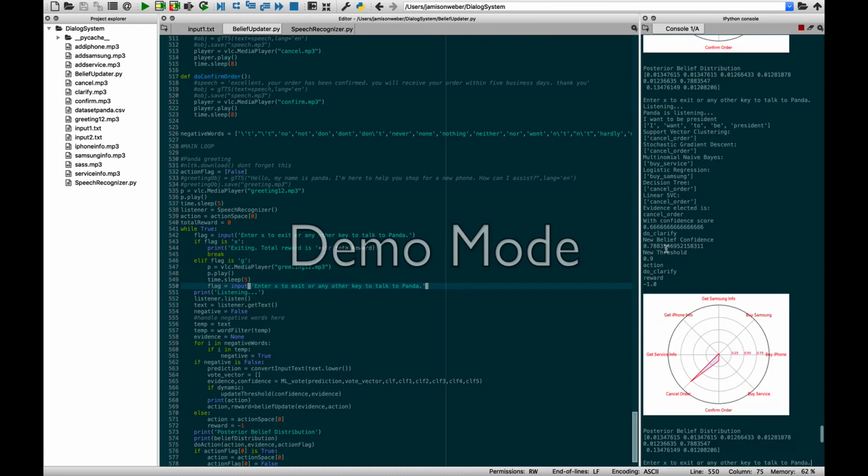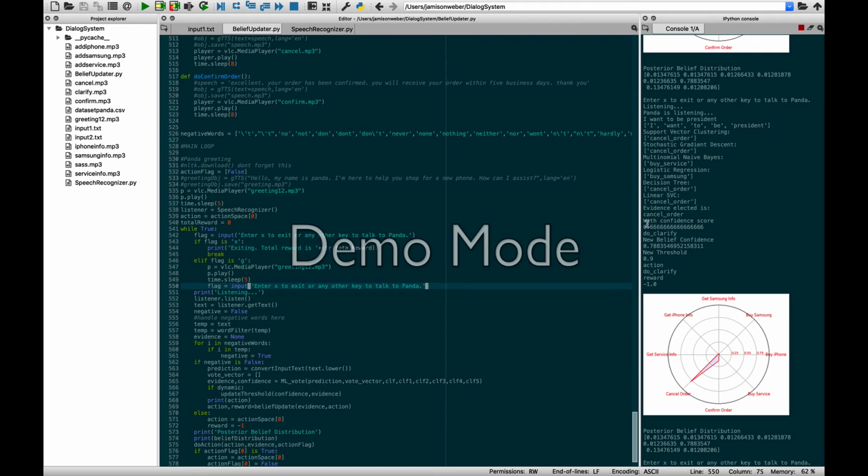Okay, so I said something that wasn't really accounted for in the data set. But still the classifiers have to pick something. So it looks like the support vector clustering, stochastic gradient descent, decision tree and linear SVC all picked cancel order, whereas the multinomial naive Bayes picked buy service and logistic regression picked buy Samsung.